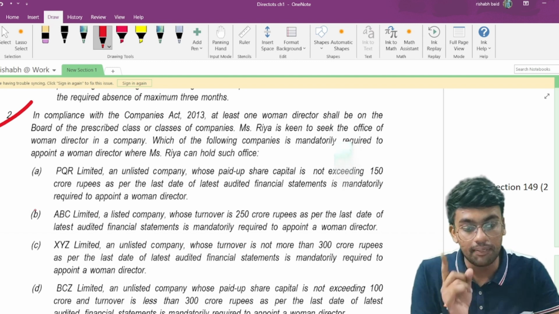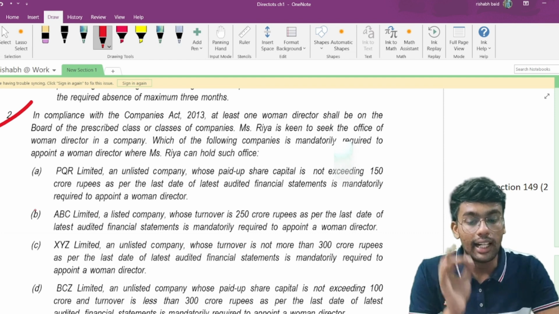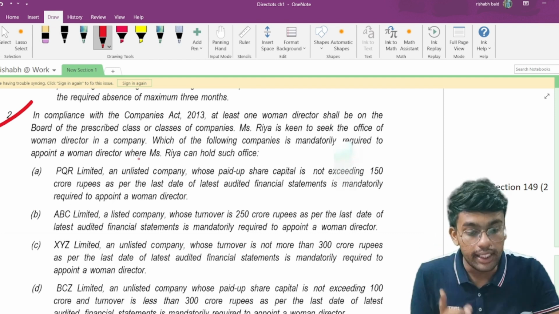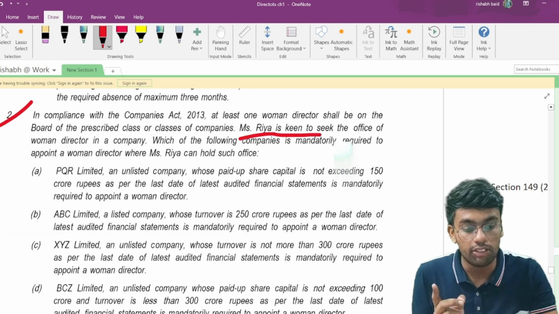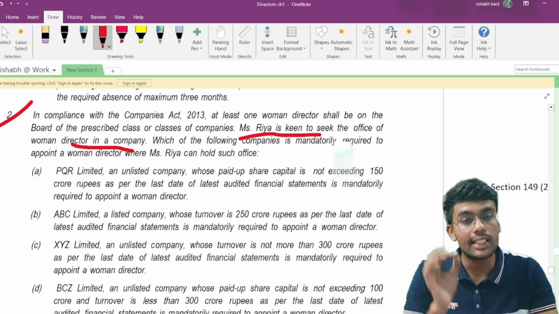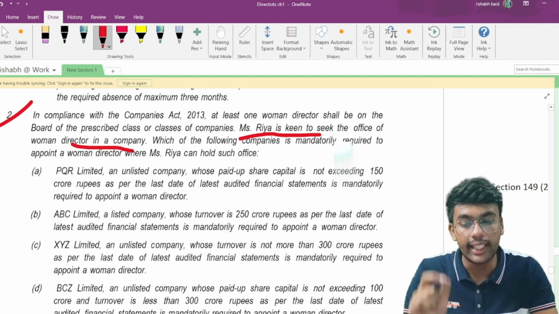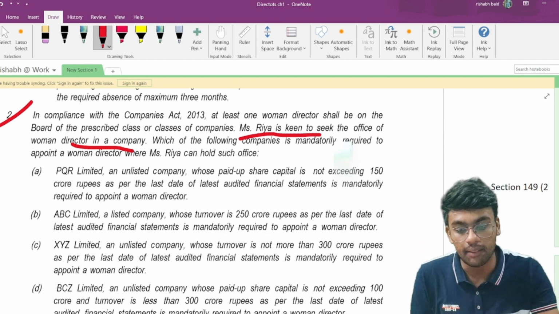So in compliance with the Companies Act 2013, at least one woman director shall be on the board of the prescribed class of companies. Ms. Ria is keen to seek the office of the woman director in a company. So there is a lady called Ms. Ria, who is willing to be appointed as a woman director in a company.